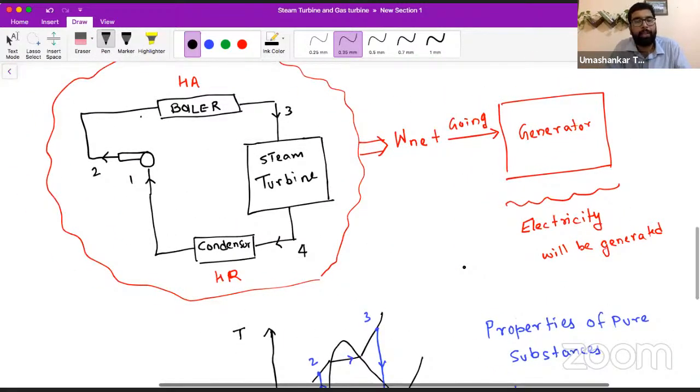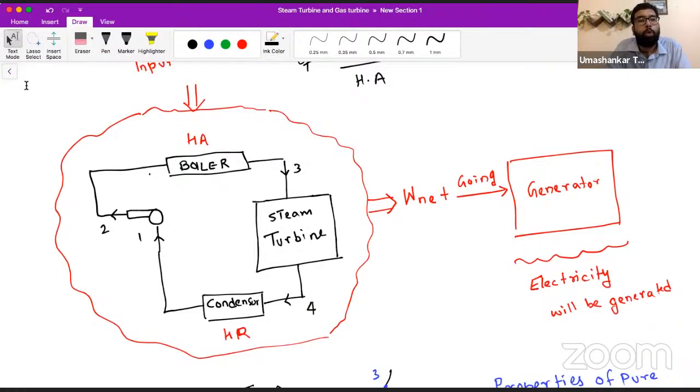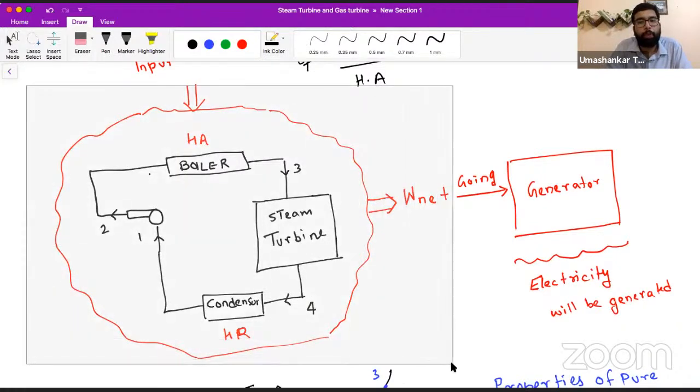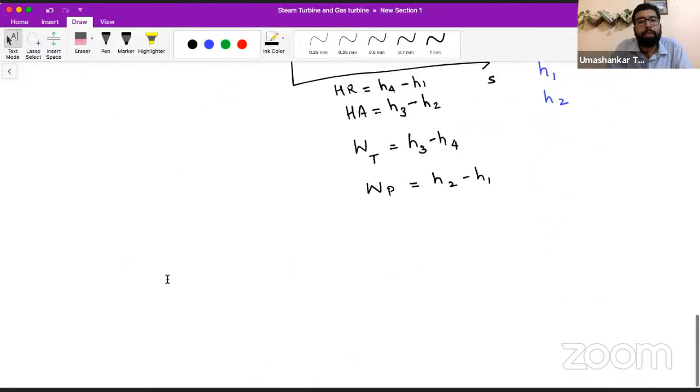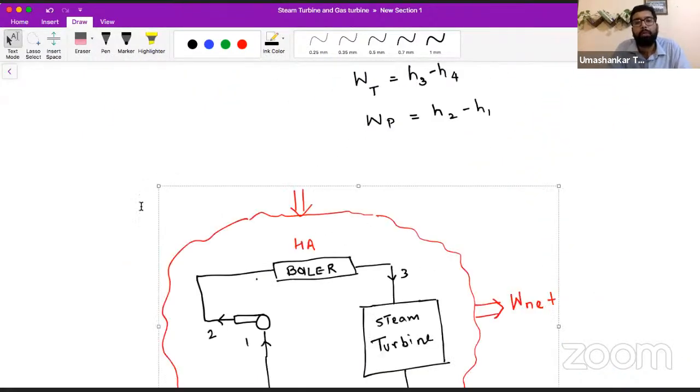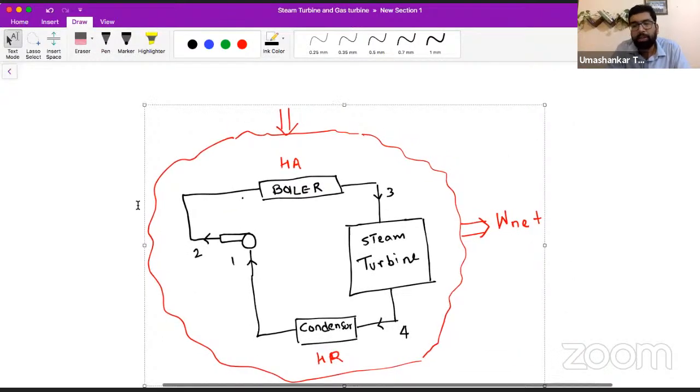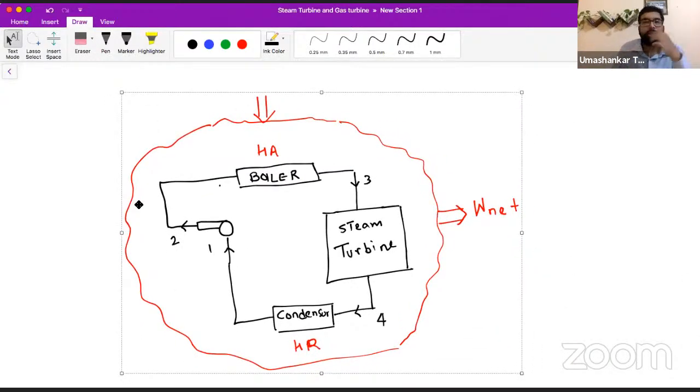Now listen to me. What has changed now? Till now, in the previous GATE syllabus, we were seeing broadly that this is a cycle. In this cycle, this is a pump, this is a boiler, this is a turbine, this is a condenser.